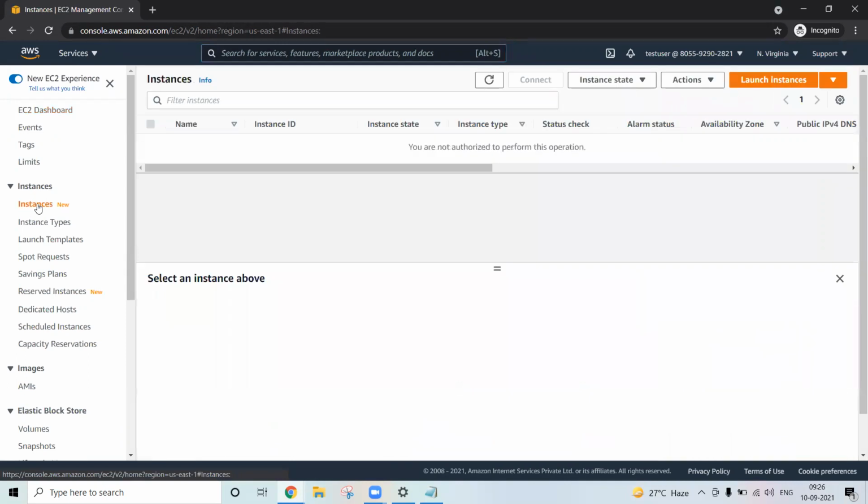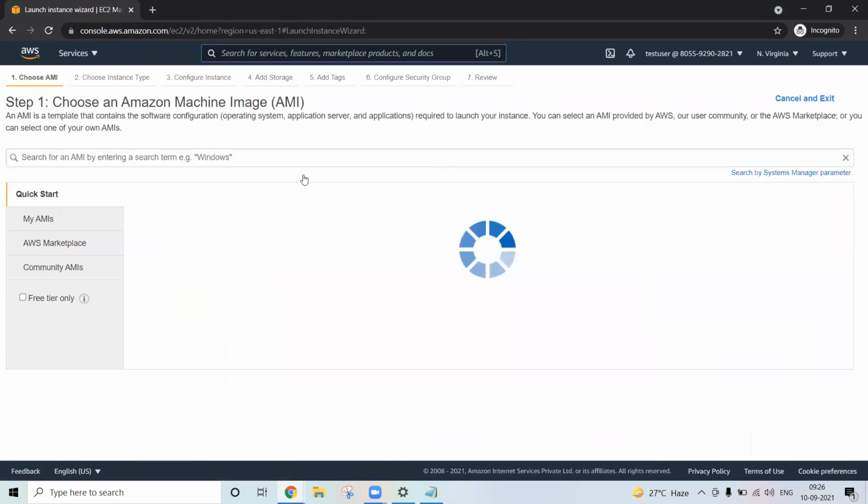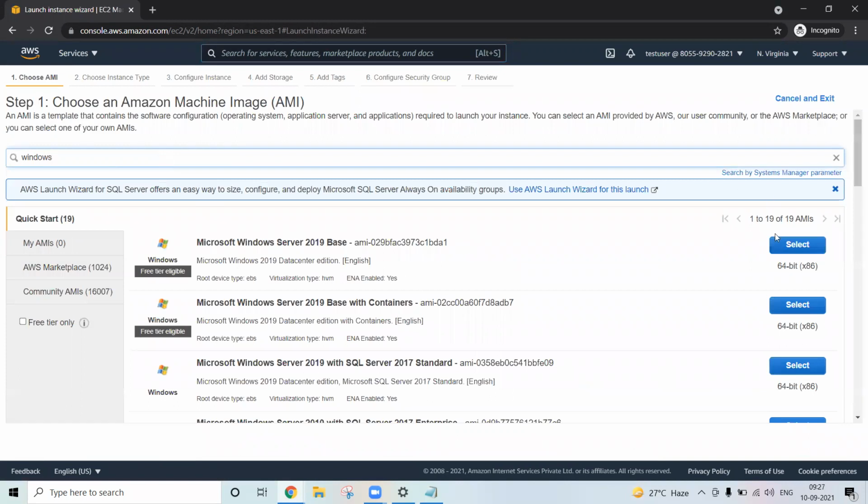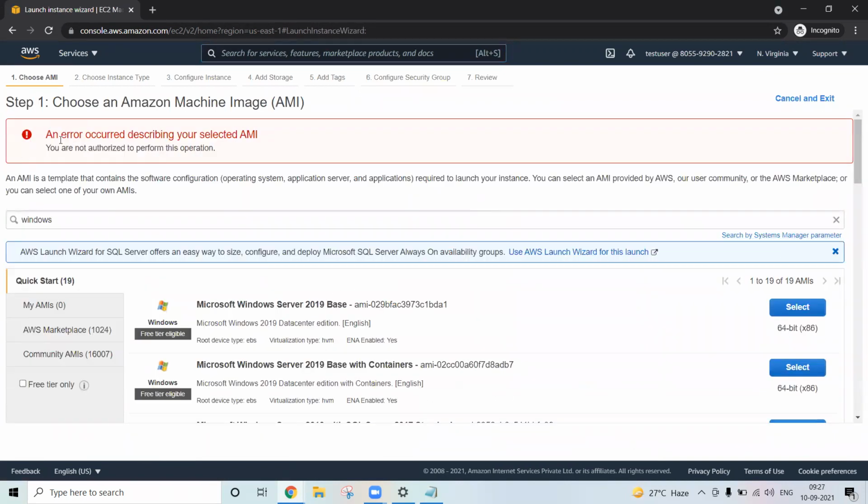Now let's try to create an instance, whether this is allowed or not. Let's try. Select it. An error occurred: you are not authorized to perform this operation. Get it? It's giving the error.